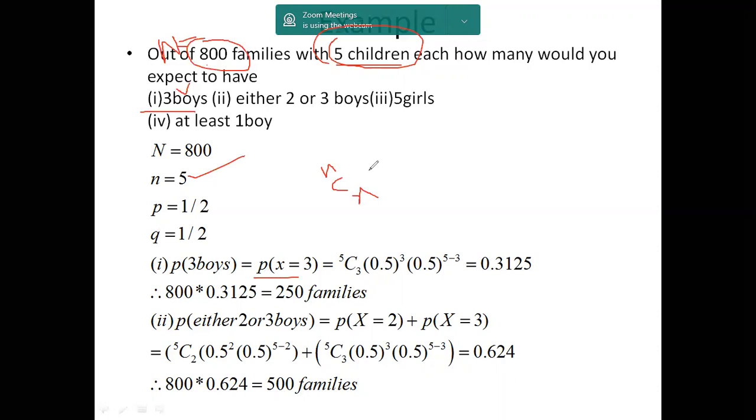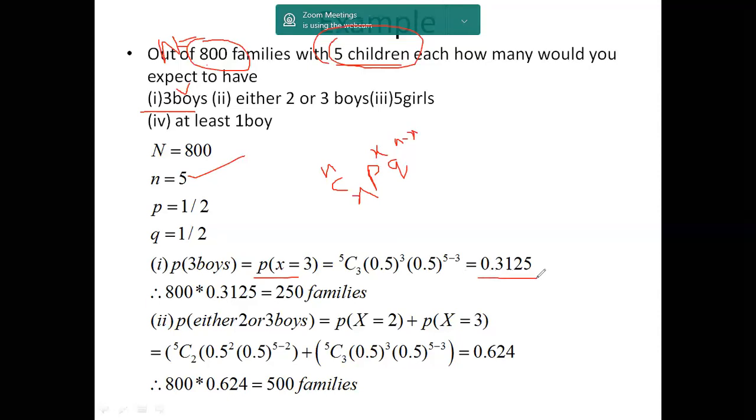Here n is 5 children, x is 3 boys, p is the probability of getting a boy, which is 1/2, to the power x, which is 3, and q is the probability of getting a girl, 0.5 or 1/2, to the power n minus x, that is 5 minus 3. By simplification, we get 0.3125.